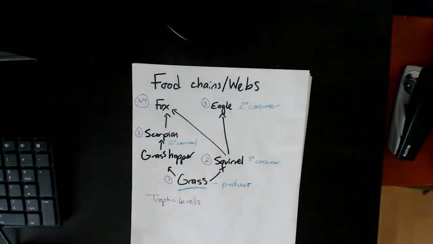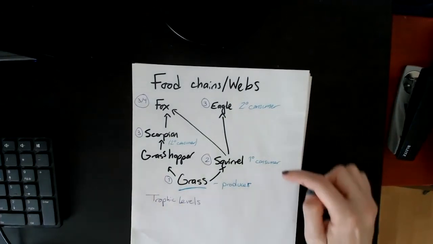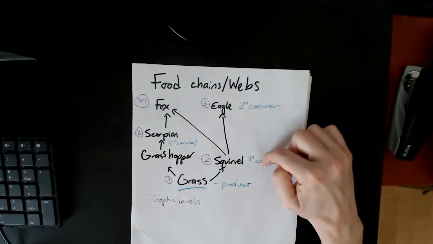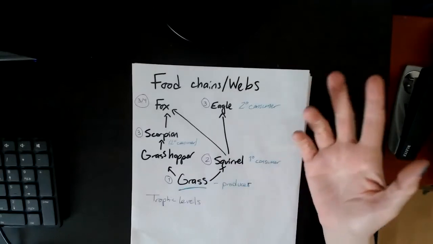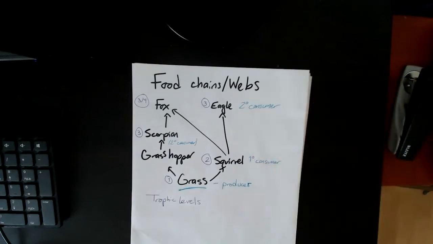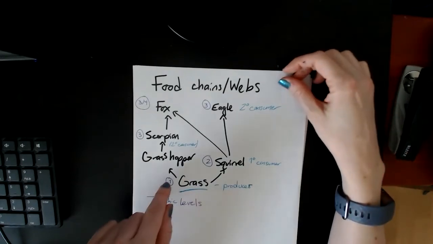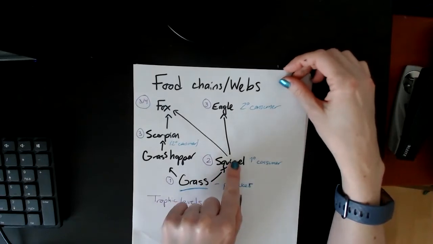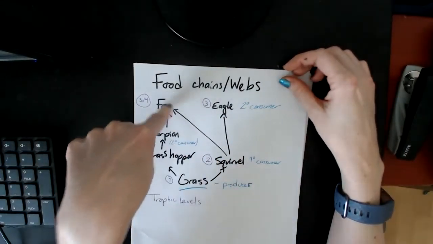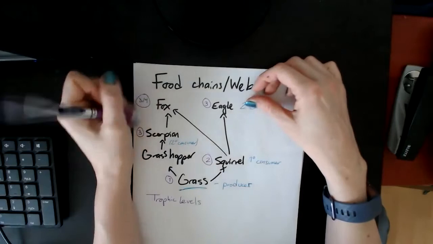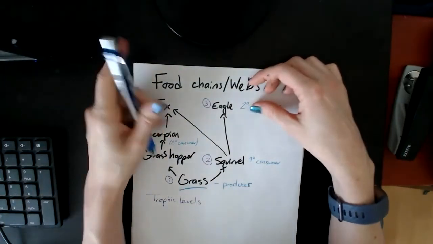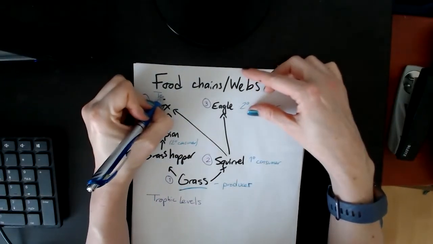And so you may want to make sure that you know, the other thing is primary consumers are called herbivores. Anything that eats meat is called a carnivore. You guys mostly know that. I'm not too concerned about that part. But it is important that you know these. All right, so producer, primary consumer, secondary, and tertiary. Oh, I didn't write that down. Wrong color, sorry. So the fox would be considered a tertiary.